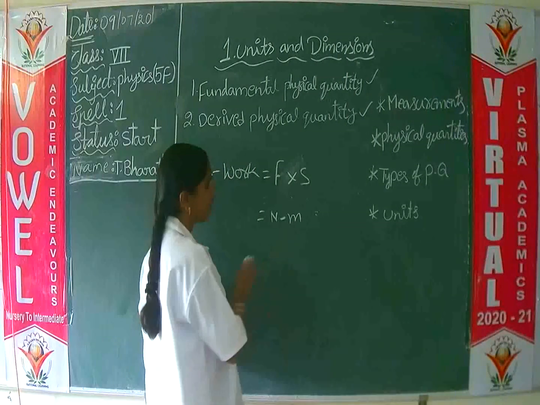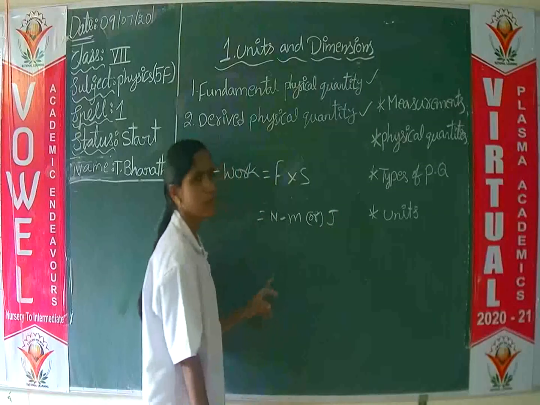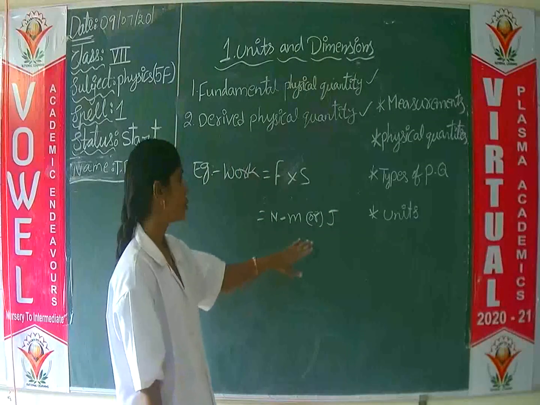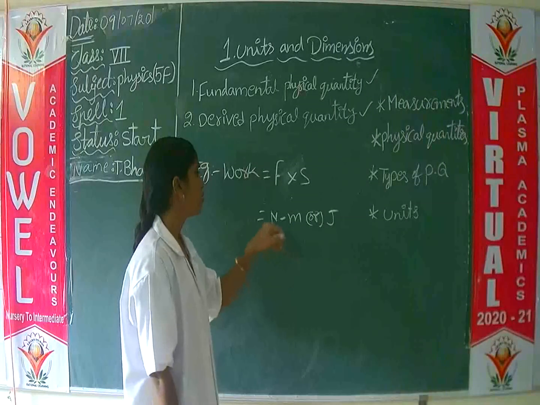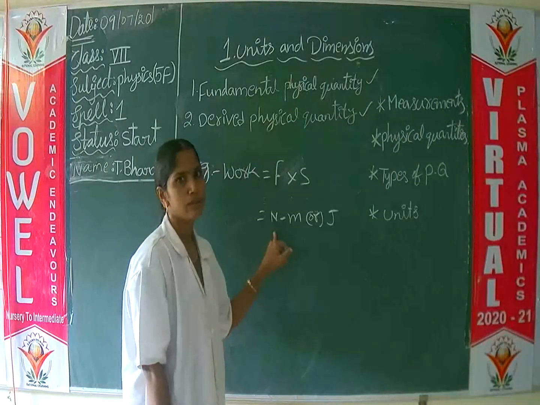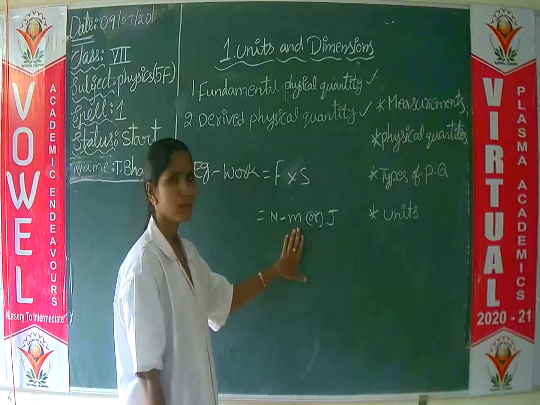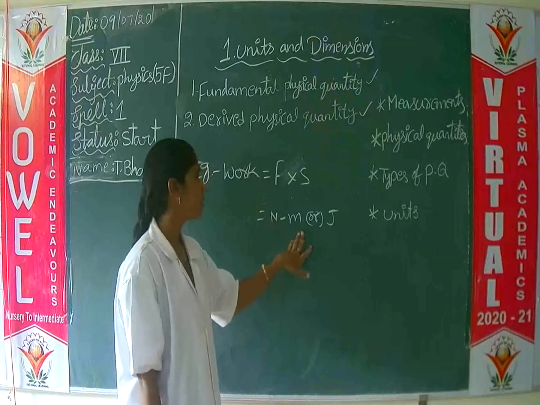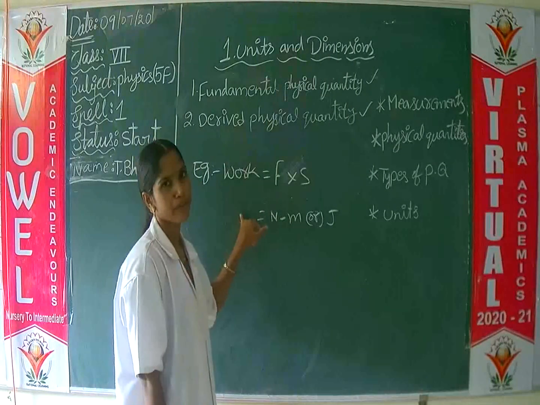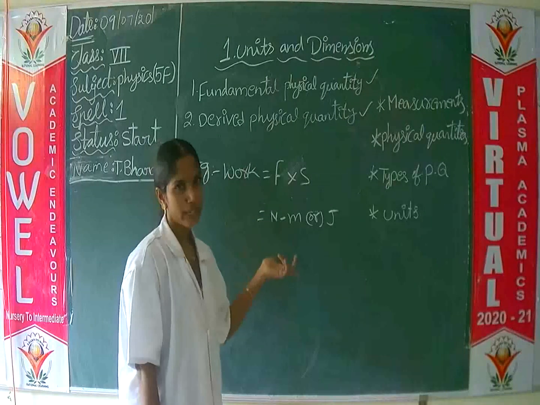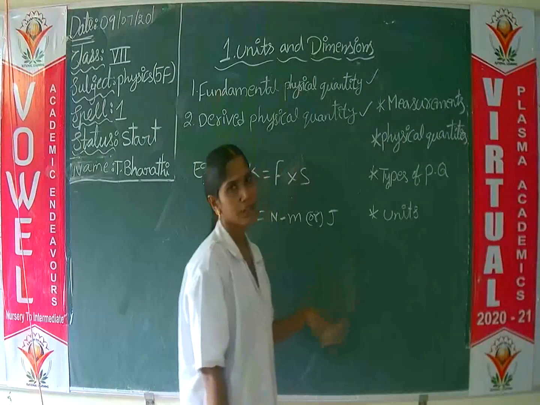Newton meter, or joule. Newton meter is also called joule. So here Newton is a derived unit, meter is a fundamental unit. So work is a derived quantity. Newton meter or joule is a derived unit.